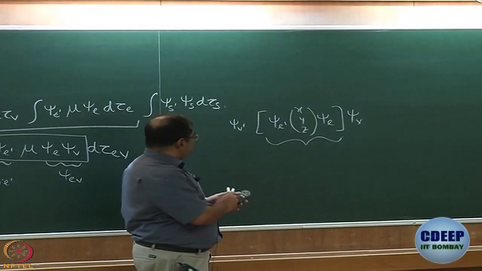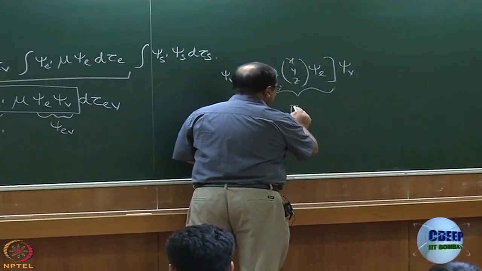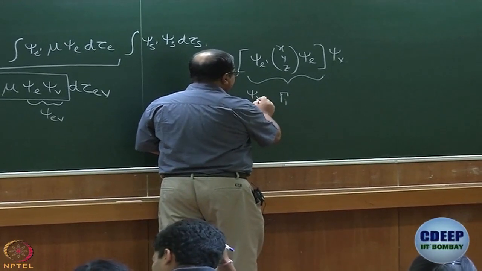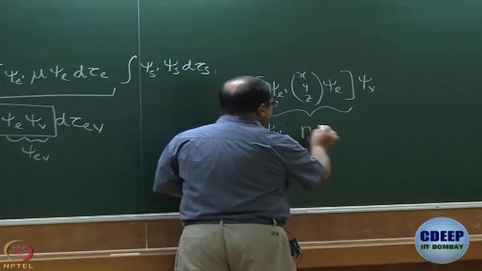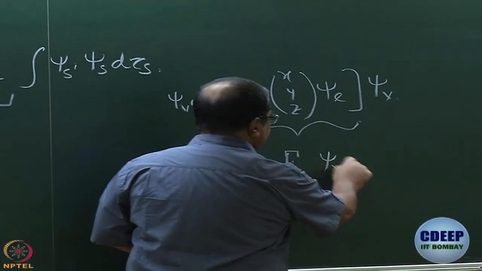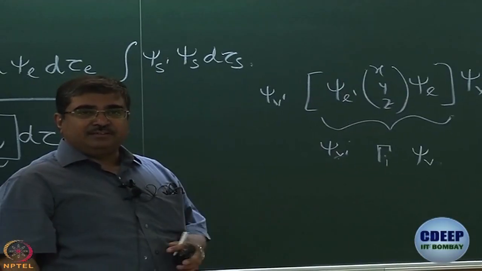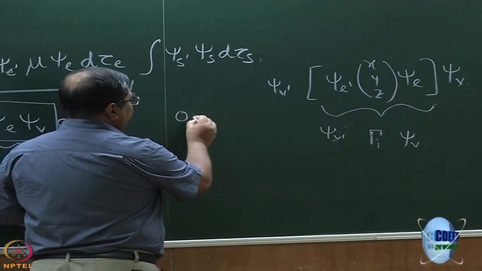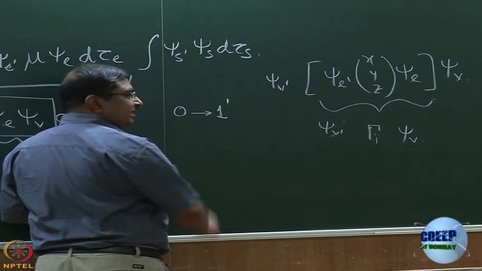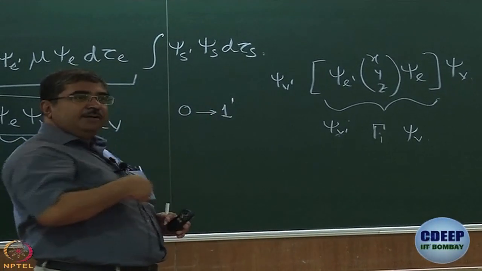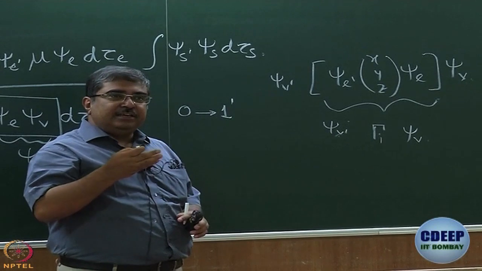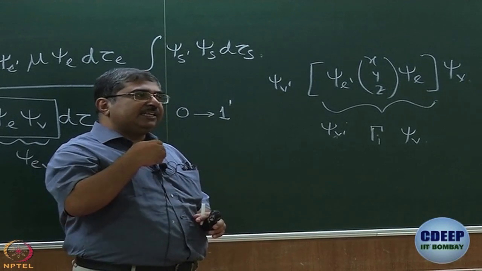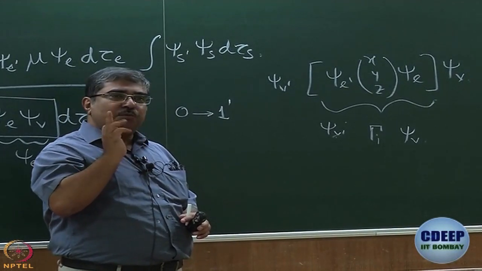So, what we need to worry about is, suppose this is something gamma I, we need to worry about psi v dash, gamma I, psi v, this triple product. And then what we also said yesterday is that we are going to worry only about 0,1 dash transition. 0,1 dash means vibrational level for the lower electronic level is V equal to 0, vibrational level for the destination level is 1.